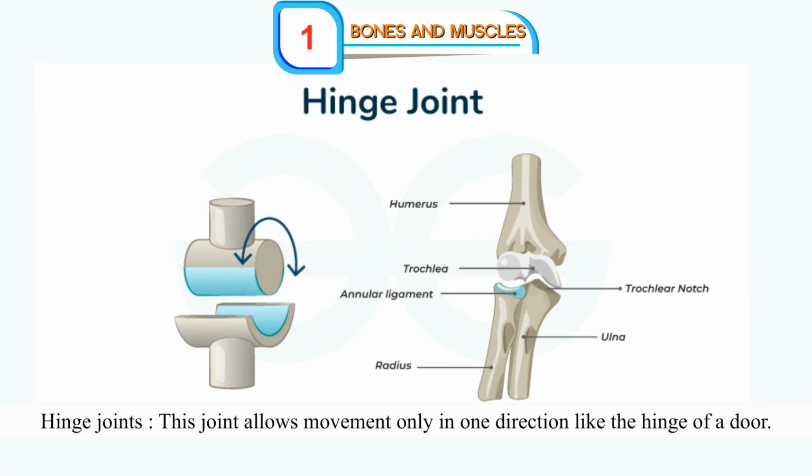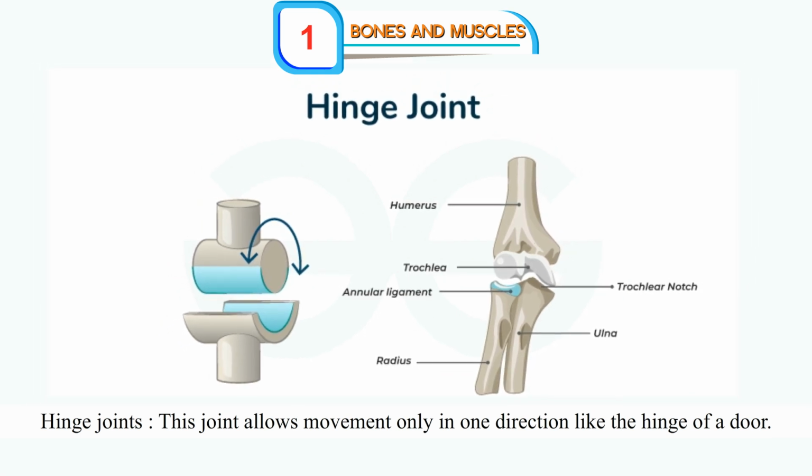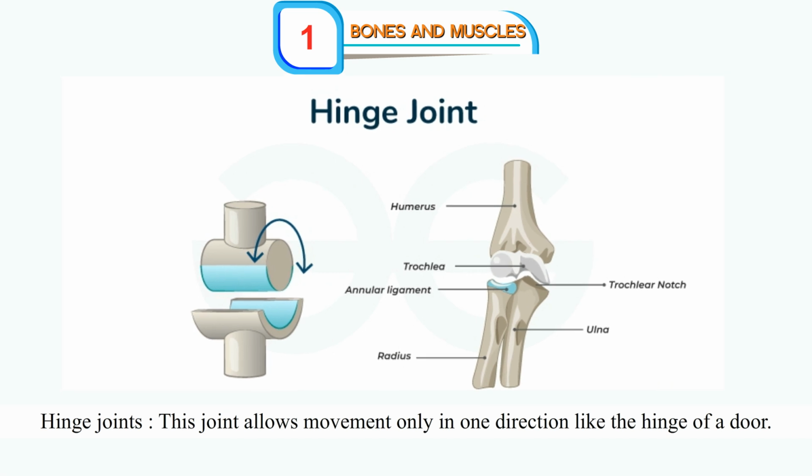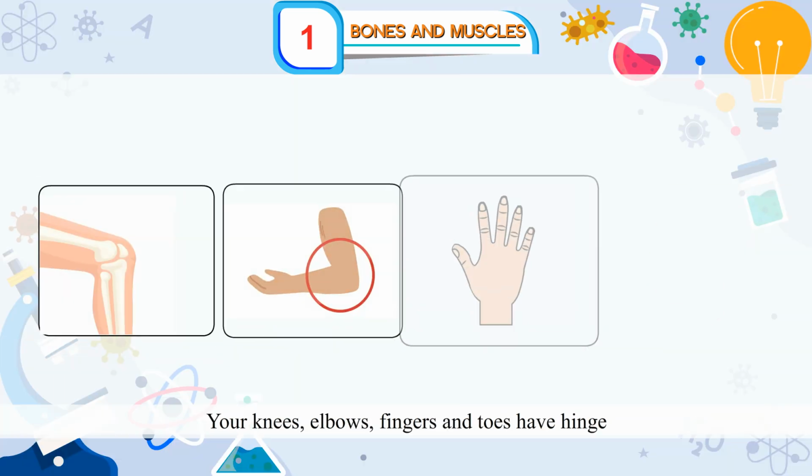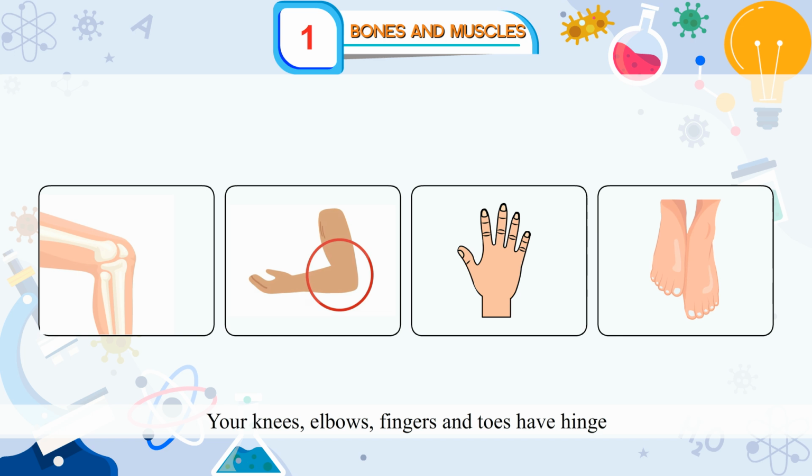Hinge joints. This joint allows movement only in one direction, like the hinge of a door. Your knees, elbows, fingers and toes have hinge joints.